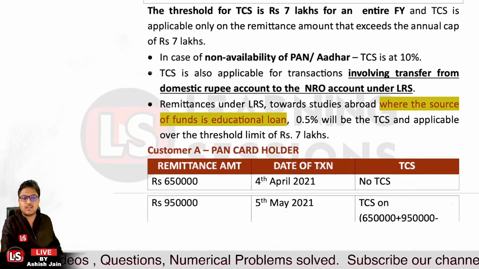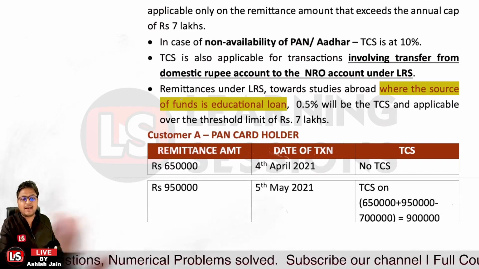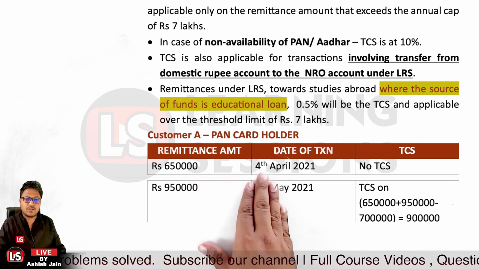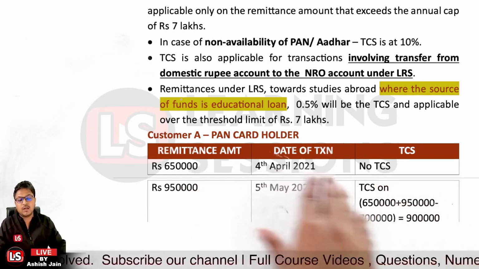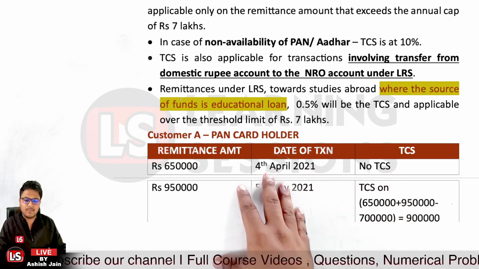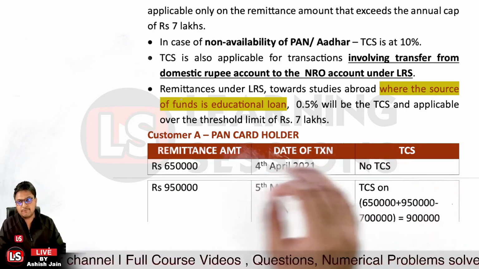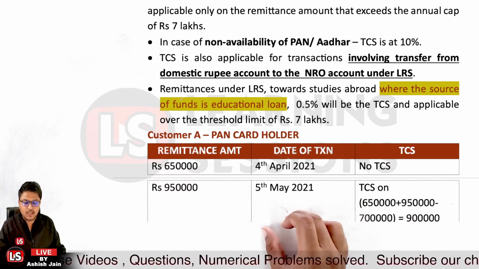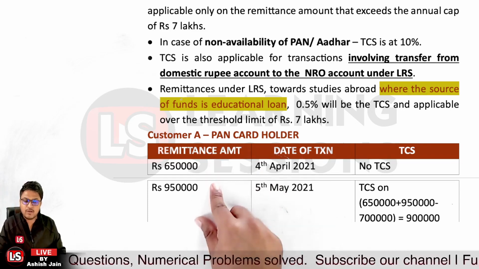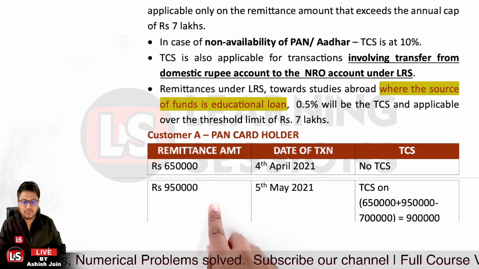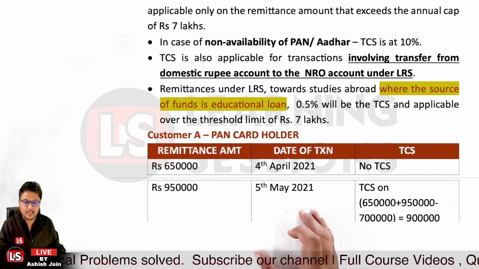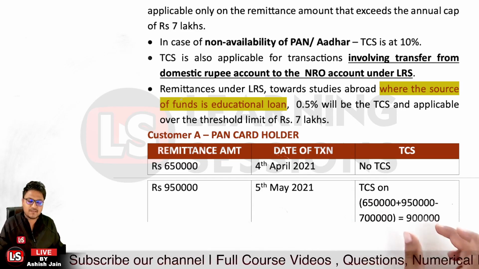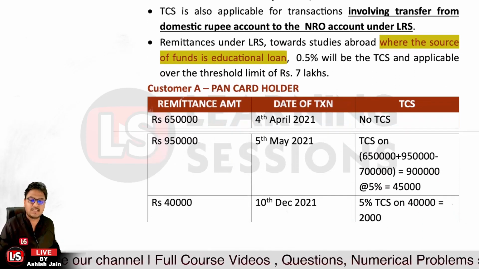Okay, so let's have a look at the example over here. Customer A is a PAN card holder, and he remitted rupees 6,50,000 on 4th of April 2021. Now, I told you that up to 7 lakh rupees no TCS will be applicable, so no TCS will be deducted. And further, he made a remittance of 9,50,000 later in the same financial year, so it will be aggregated. The total amount here is 16 lakh, and up to 7 lakh no TCS is to be deducted. So TCS will be deducted on 16 lakh minus 7 lakh, that is 9 lakh rupees, and 5% of 9 lakh is 45,000. So 45,000 TCS would be applicable.